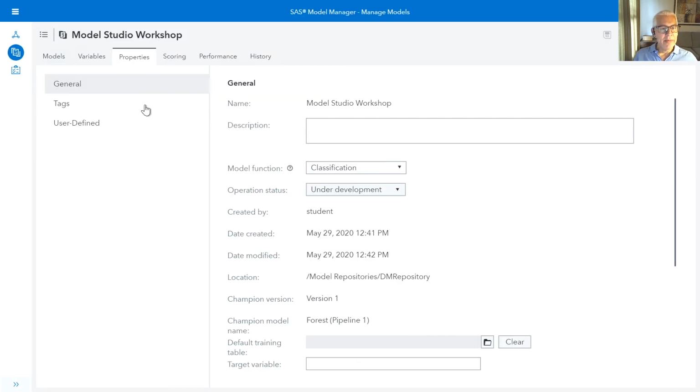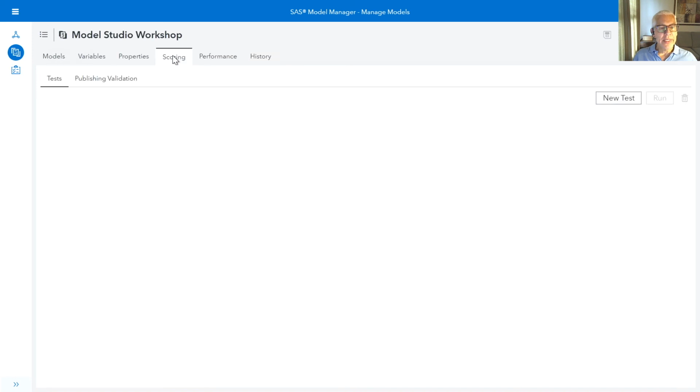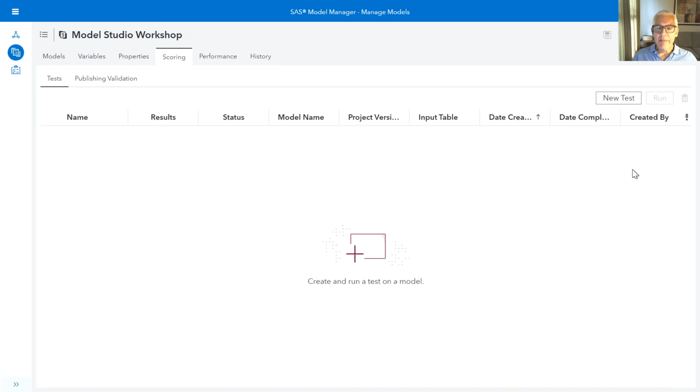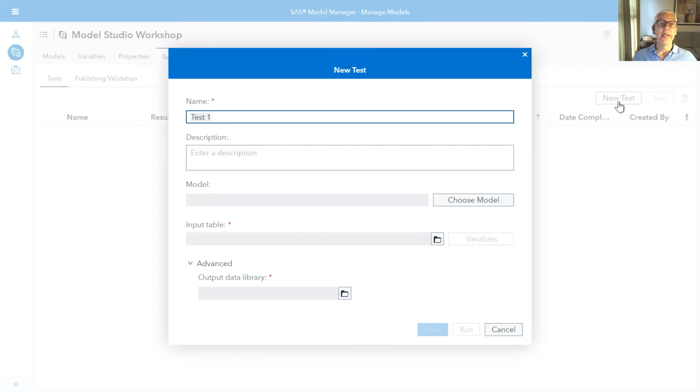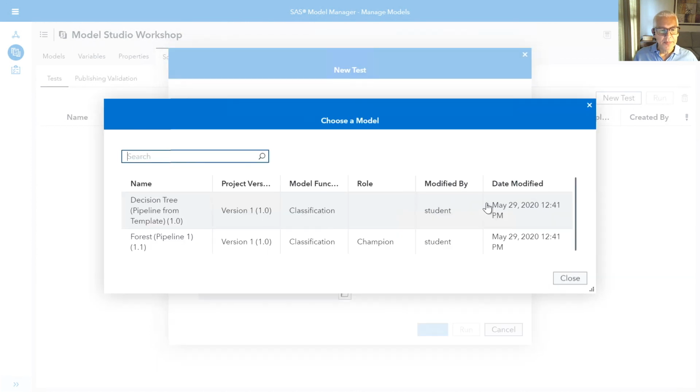And now I'm going to move over to the scoring tab, where we're going to be able to create a brand new test so that we can test our model in the deployment phase. I'm going to call this particular test scoring example. And then we're going to want to choose the model. The model that I'm going to select is the forest model.